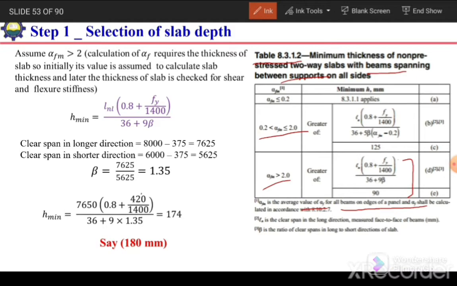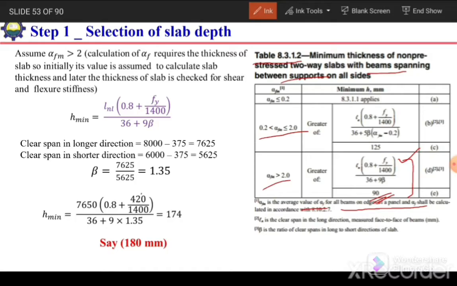So either calculate by using this formula, and the value of this thickness should be more than 90 millimeter. So if the thickness from this formula comes out to be greater than 90, then it's okay. Otherwise, we need to consider this minimum value of 90. Similarly, we will check for the other panels, panel 2, panel 3 and panel 4, and we will select the highest value out of these four panels as a slab thickness.